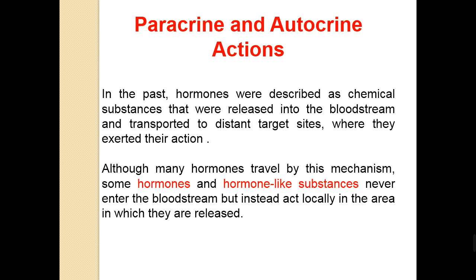Although many hormones travel by these mechanisms, as we said, the hormone is released from endocrine cells, passes through the bloodstream, and is transported to a distant target site. By this mechanism, the hormones act.